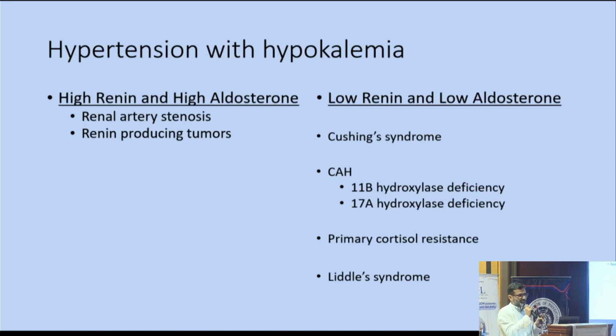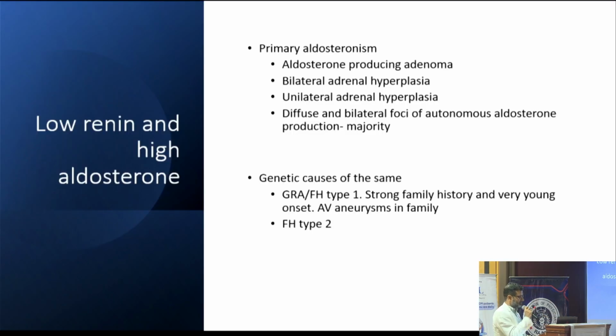So if you talk about hypertension with low potassium, it can be high renin, high aldosterone, which is because of renal artery stenosis. It can be low renin and low aldo, primarily because of Cushing's and other uncommon endocrine disorders, or it can be because of primary hyperaldo, that is low renin and high aldo, leading to hypertension with hypokalemia. So primary aldosteronism is the most common cause of hypokalemia with hypertension, and it is the most common cause of secondary hypertension. There are several anatomical varieties of this entity.